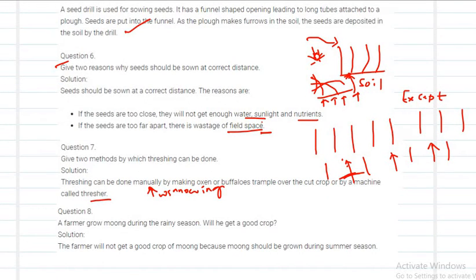a farmer grows moong during the rainy season. Will he get a good crop? The farmer will not get a good crop of moong. Why? Because moong is a crop which is mainly grown during the summer season. If you grow it during the rainy season, it will not give the proper yield, right? It should be grown during the summer season because it requires less water. If you pour more water, whatever yield it is giving will decrease. So it has to be grown during the summer season.